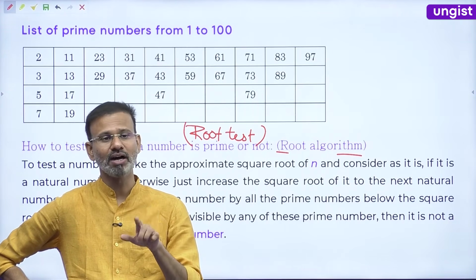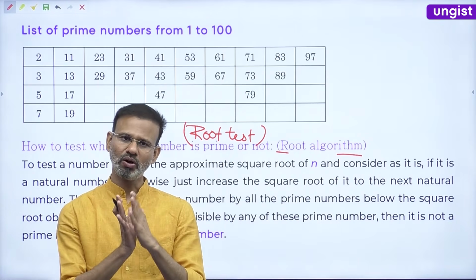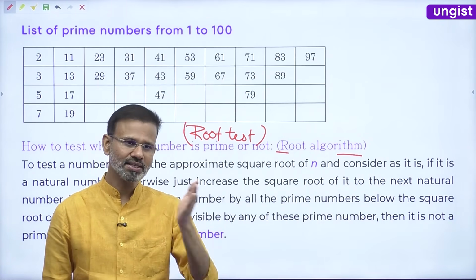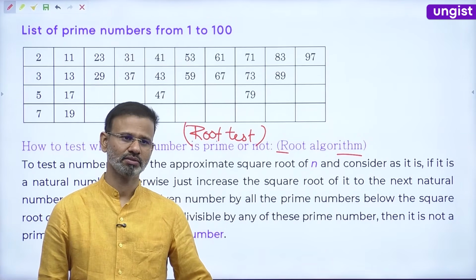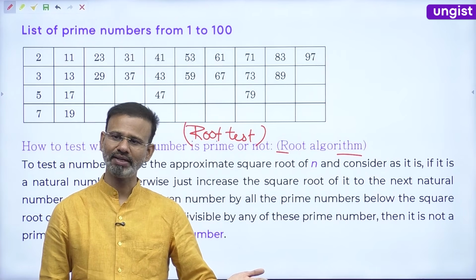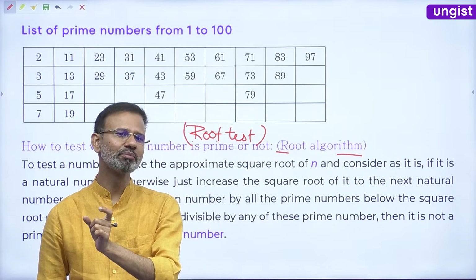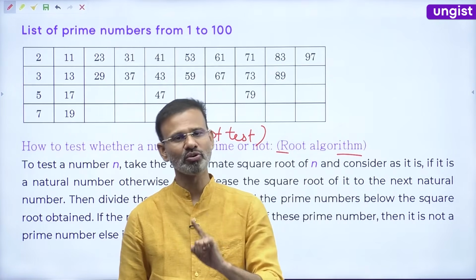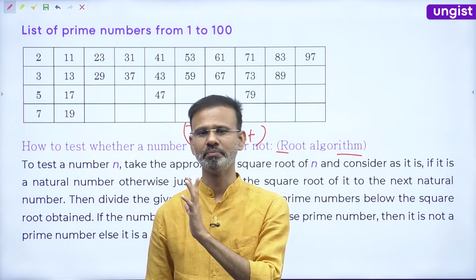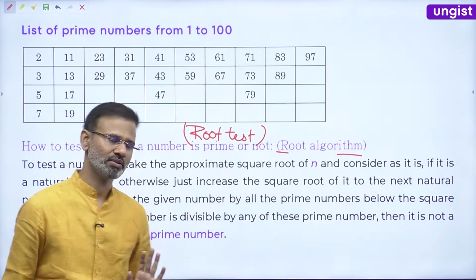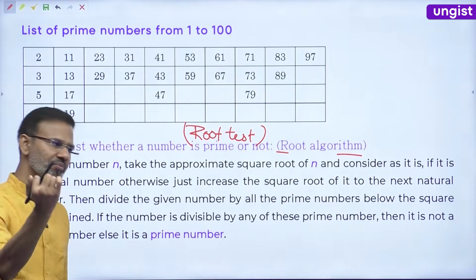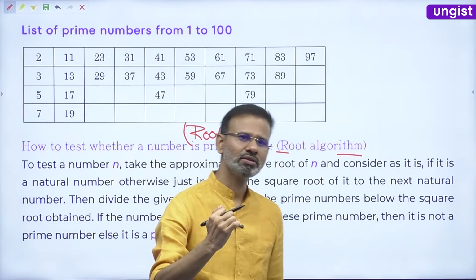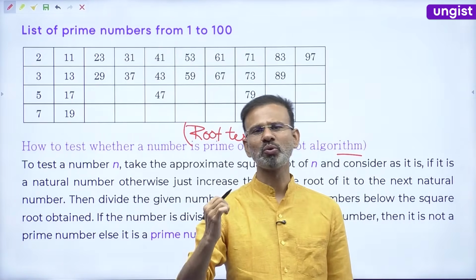After that, if all the prime numbers less than that root divide the original number, then the number is composite. If they do not divide the original number, then the number is prime. I will show you with an example. Let's say I talk about 83.